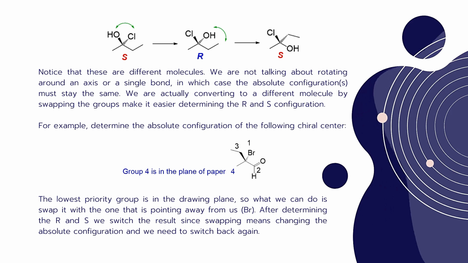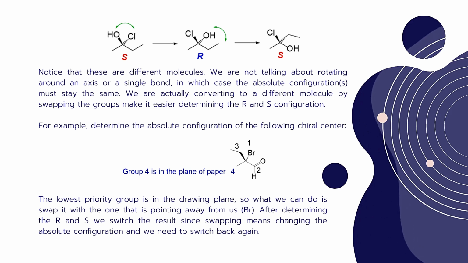So notice that these are different molecules. Whenever we swap groups, each time we get a different kind of molecule. We are not talking about rotating around an axis or a single bond, in which case the absolute configuration must stay the same. We are actually converting to a different molecule by swapping the groups, to make determining the R and S configuration easier.